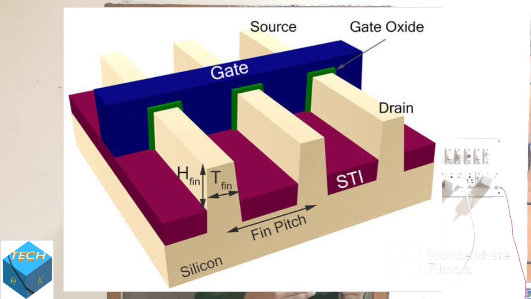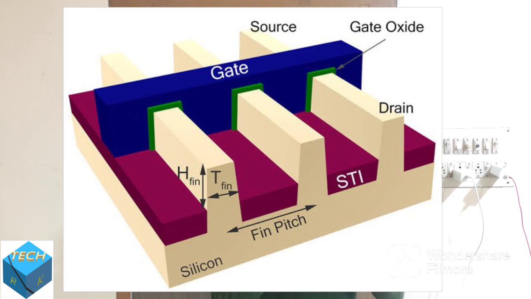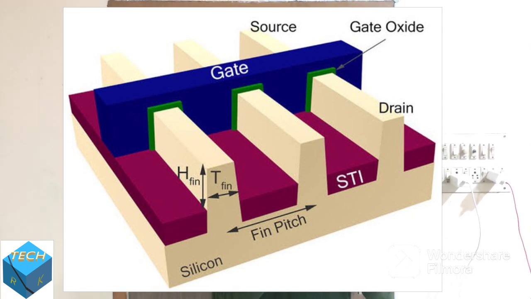So half of the fin pitch is nothing but the technology we use. For example, if the fin pitch is 10 nanometers, that means the distance between two transistors is 10 nanometers, then the type of technology we use is 5 nanometer, because 10 by 2 is 5.